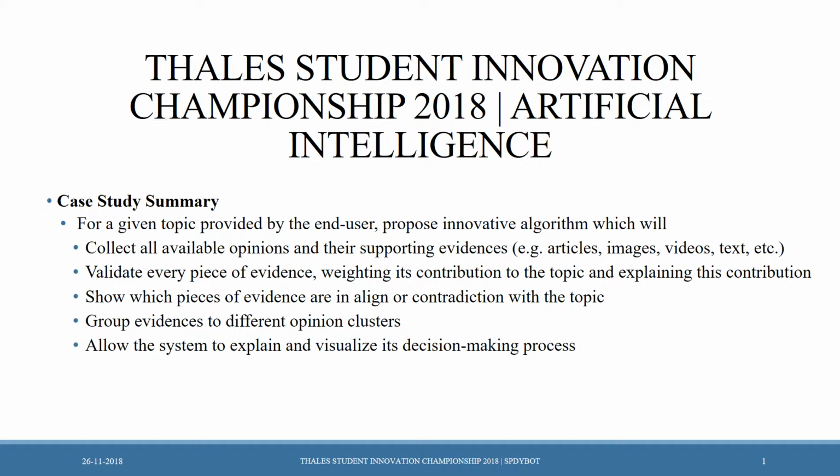Thales Student Innovation Championship 2018 Artificial Intelligence Case Study Summary. For a given topic provided by the end user, propose an innovative algorithm which will collect all available opinions and their supporting evidences, for example articles, images, videos, text, etc. Validate every piece of evidence, weighting its contribution to the topic and explaining this contribution. Show which pieces of evidence are in alignment or contradiction with the topic. Group evidences into different opinion clusters. Allow the system to explain and visualize its decision-making process.